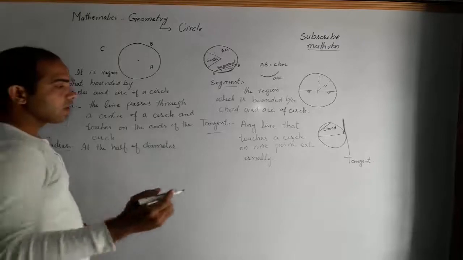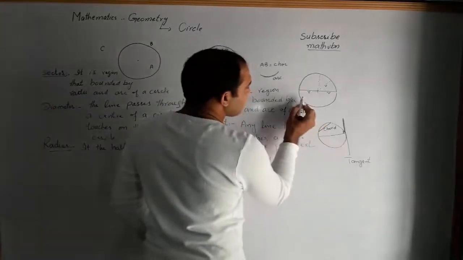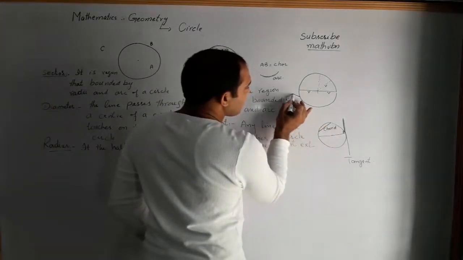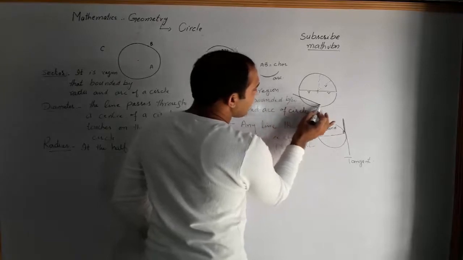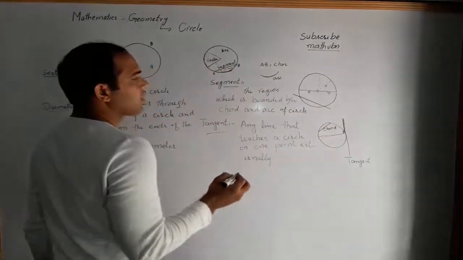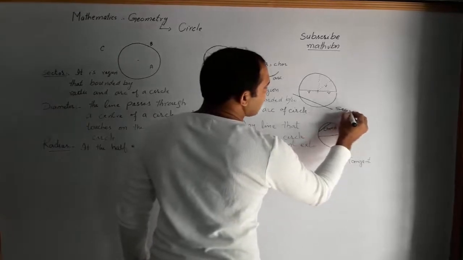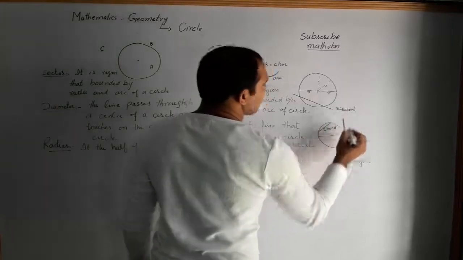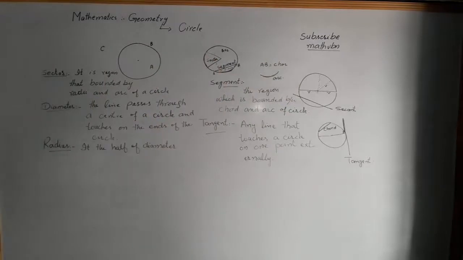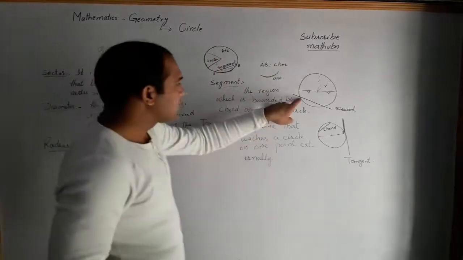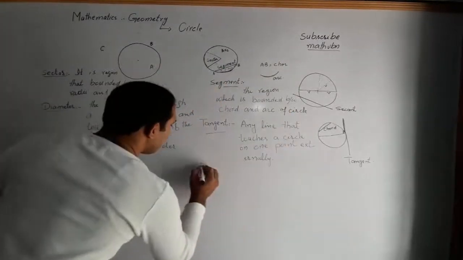Now in this circle, this is a line. This is called a secant.